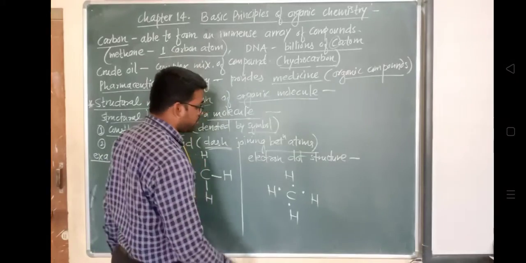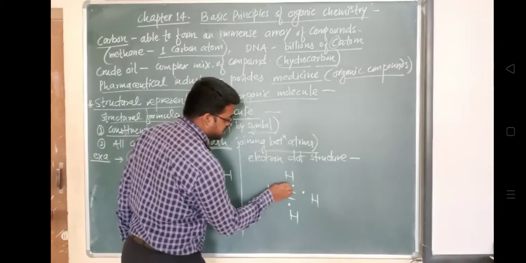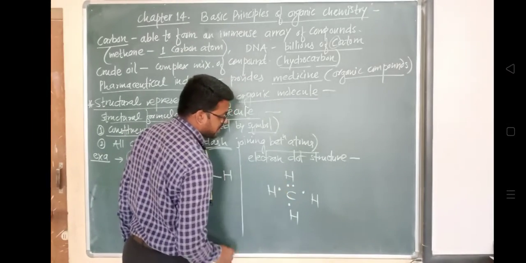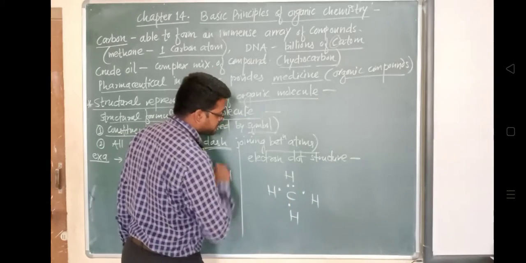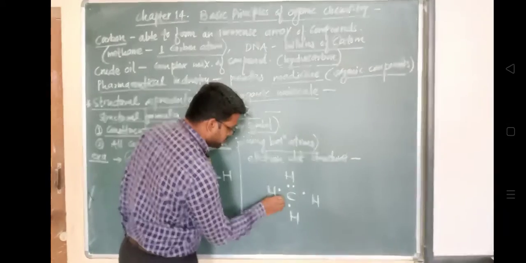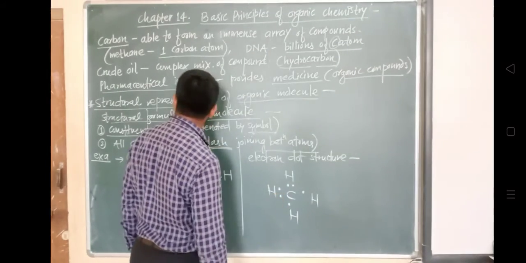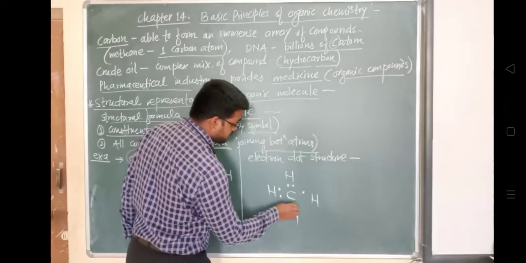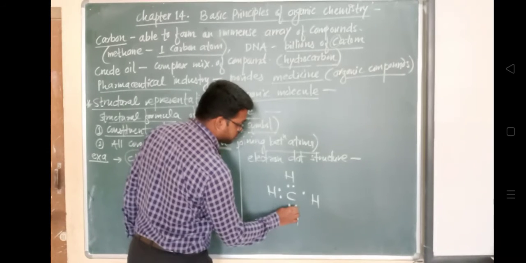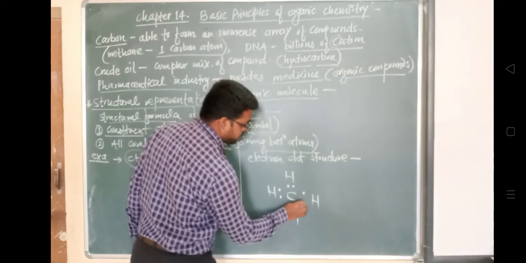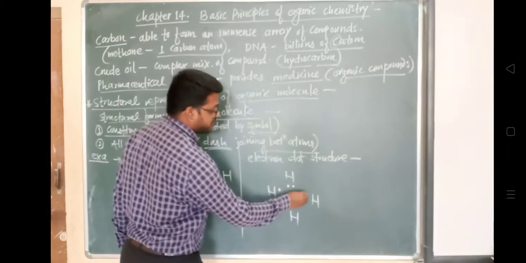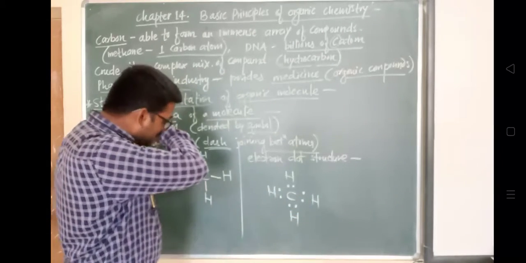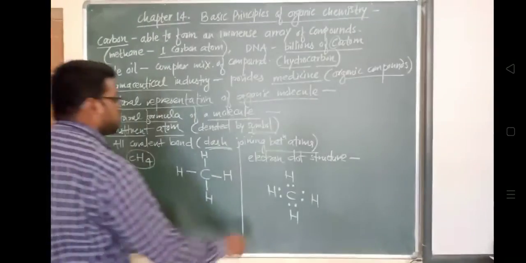So how to represent that? One will be represented here for this carbon, which will be bonded with this hydrogen. The second we will show here. This is another valence electron of this carbon atom, this is the third valence electron, and this is the fourth, last one, which will be bonded with this hydrogen atom. In this way, this is what is called an electron dot structure.